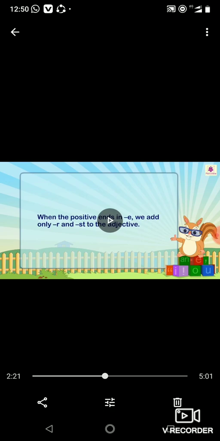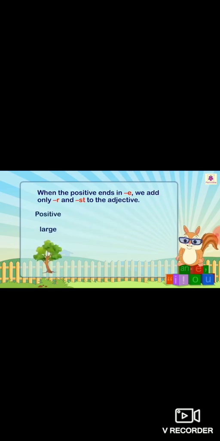When the positive ends in E, we add only R and ST to the adjective, right? Not ER and not EST, for words which already end in E. Large, larger, largest. Earlier we added ER, EST. Now we added R and ST. Why R and ST?